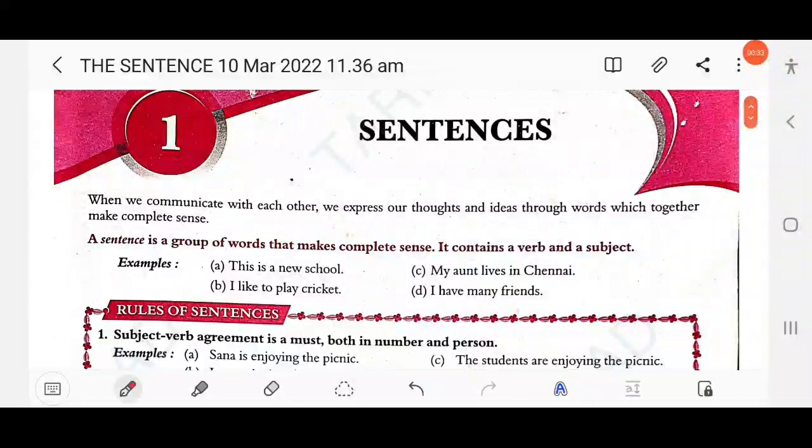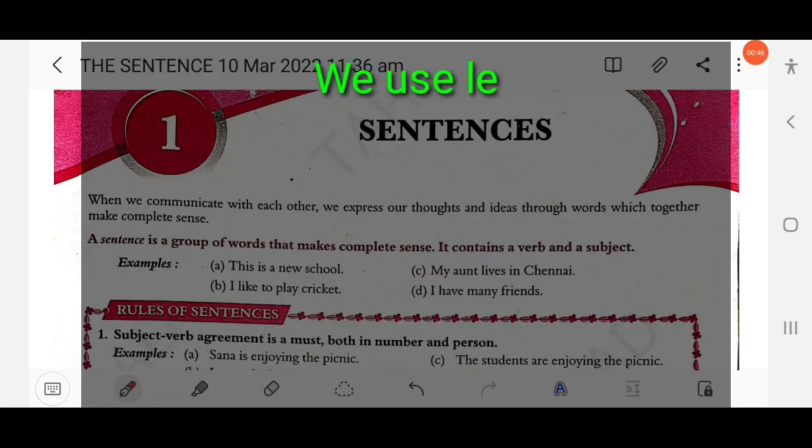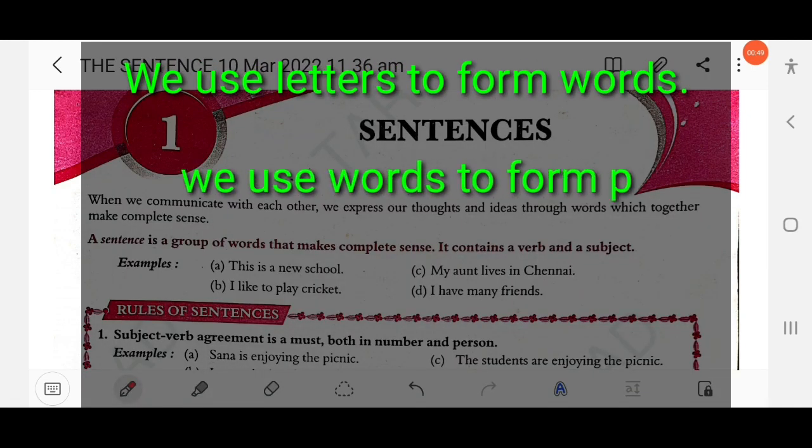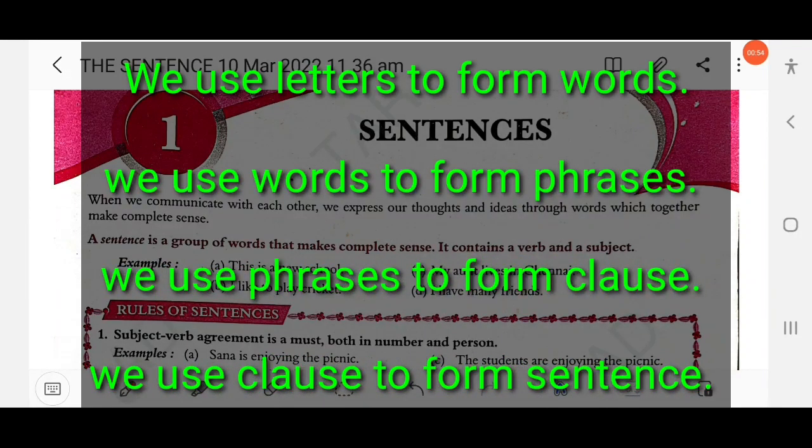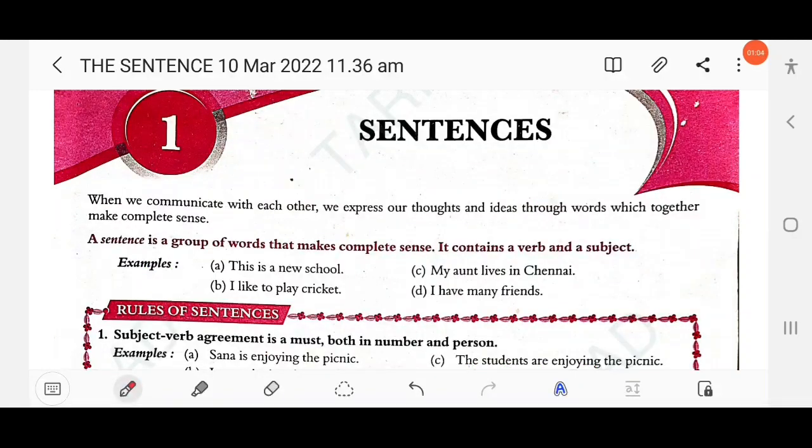When we communicate with each other, we express our thoughts and ideas through words which together make complete sense. We use letters to form words, words to form phrases, phrases to form clauses, and clauses to form sentences. So sentences are groups of words arranged in appropriate order to provide a meaningful sense. This is known as a sentence.